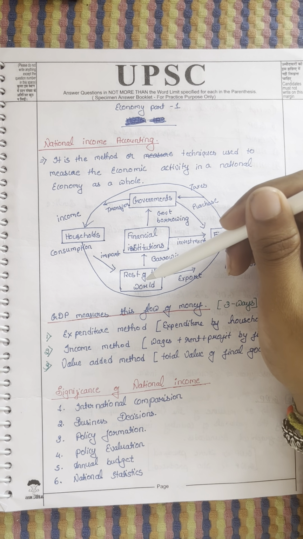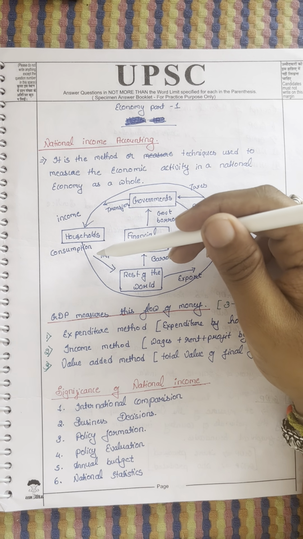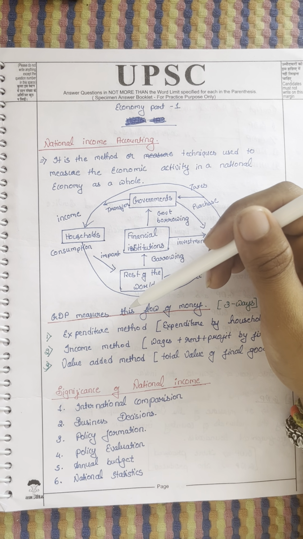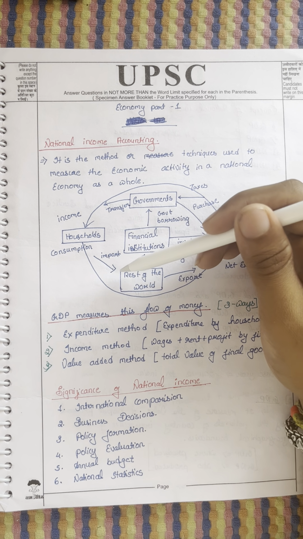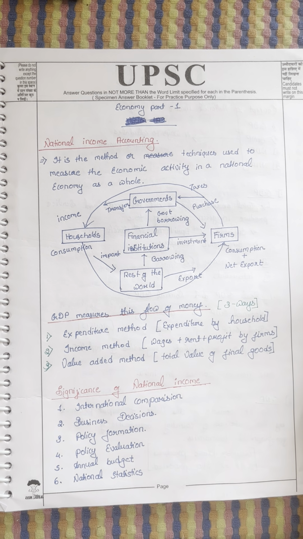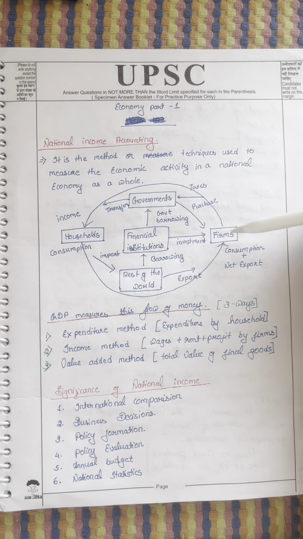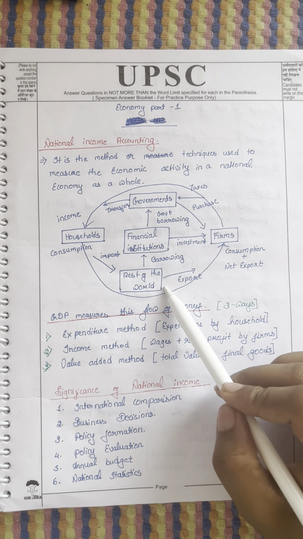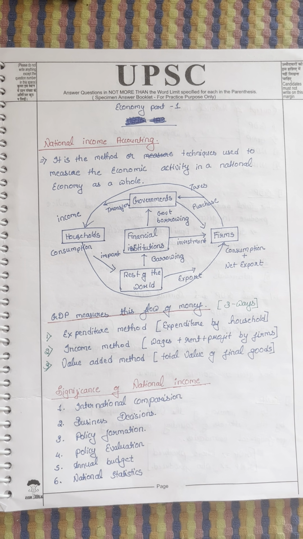Let's see the rest of the world. The household will import things. Okay, so there is only one way of transaction between household and rest of the world, and the firm will export the goods. Sometimes it imports raw material, but think that it only exports. You can see only one way between these.